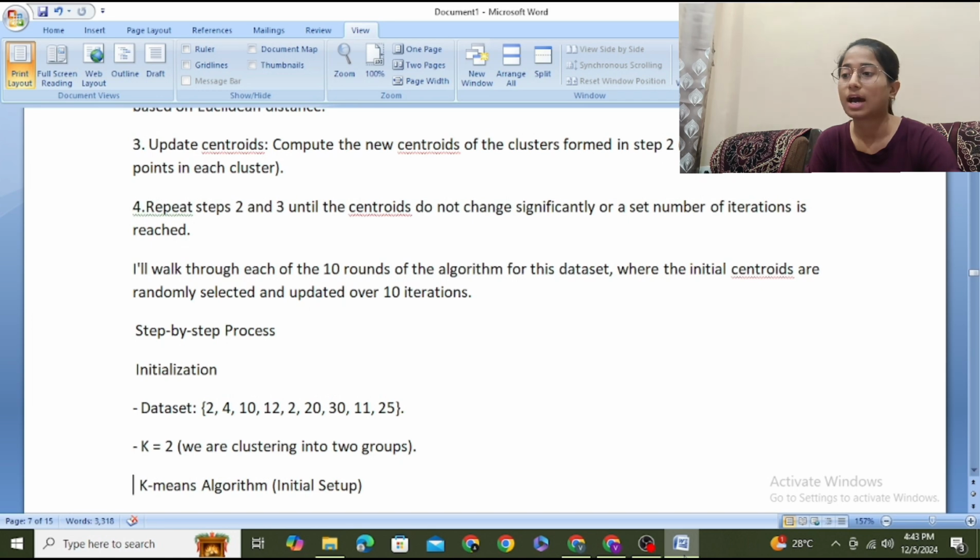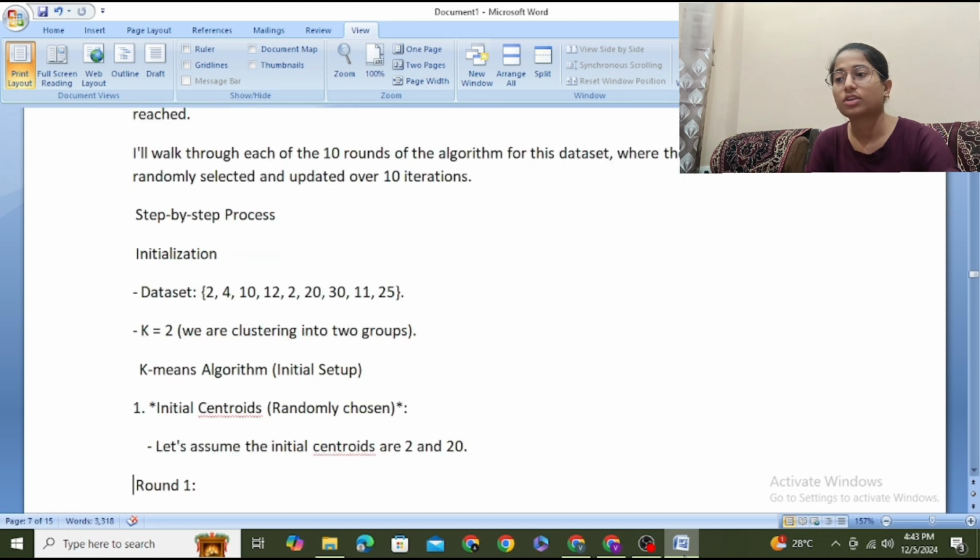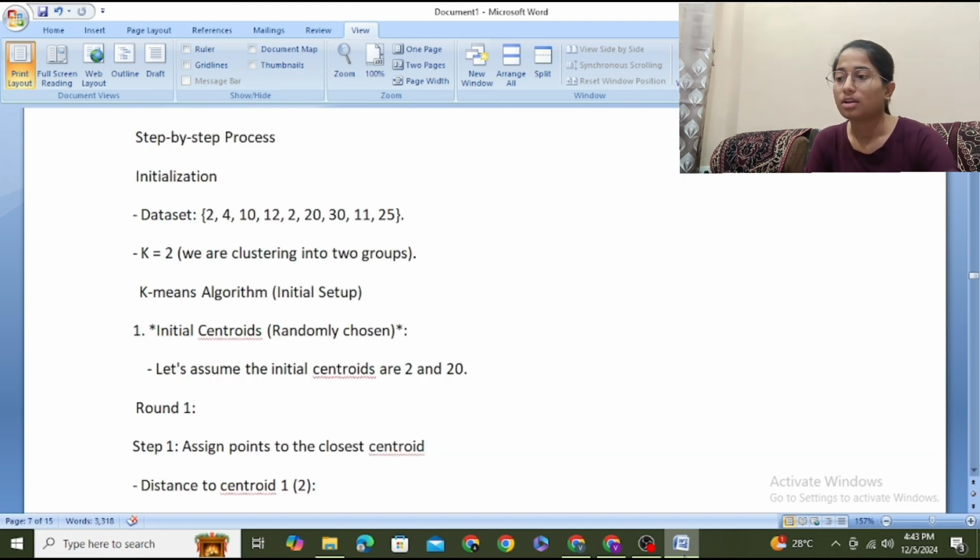Here the initial centroids are randomly selected and updated over 10 iterations. First step is initialization. So k equals 2. Randomly we initialize the centroids. Let's assume the initial centroids are 2 and 20.